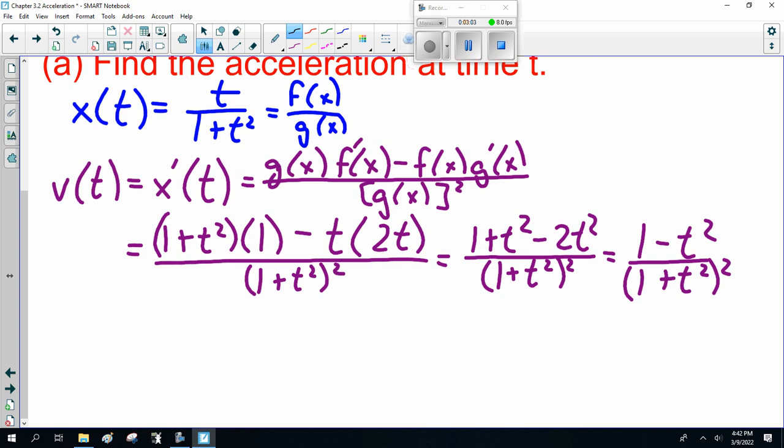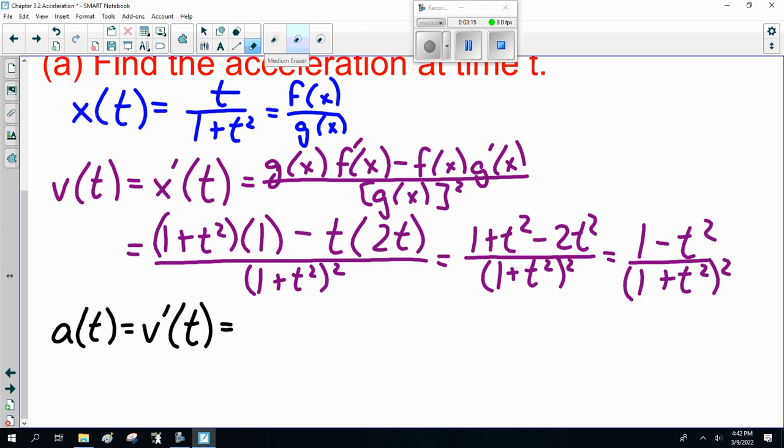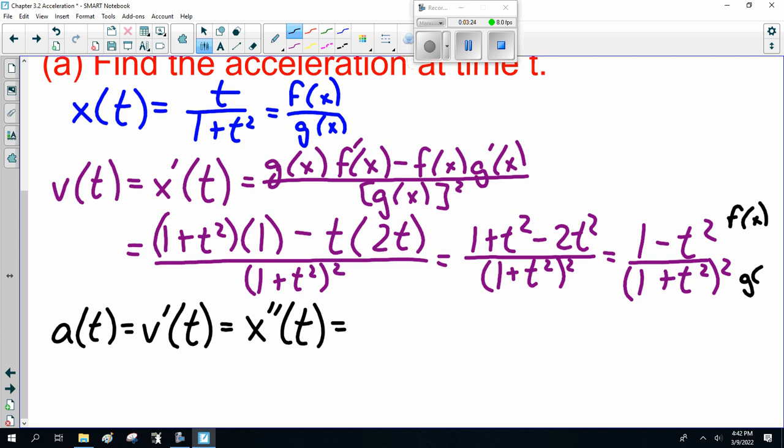Now that's velocity. Now acceleration is the first derivative of velocity, which is the second derivative of the displacement. Now, if this is f of x, this is g of x. Notice I've already written the quotient formula up here. I'm not going to write it down again because I'm lazy.